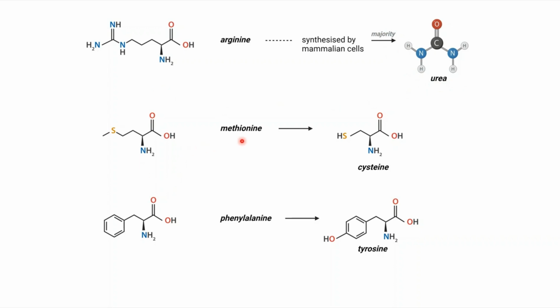Methionine is required in large amounts to form cysteine if cysteine is not sufficiently supplied in the diet. Likewise, phenylalanine is also required in large amounts to form tyrosine if tyrosine is not sufficiently obtained from the diet.